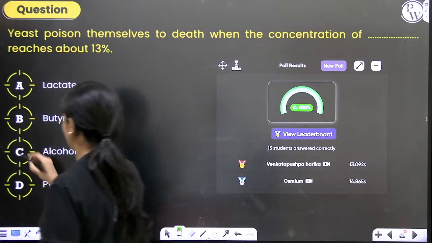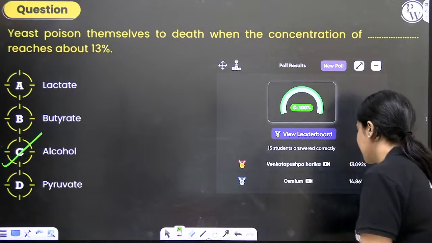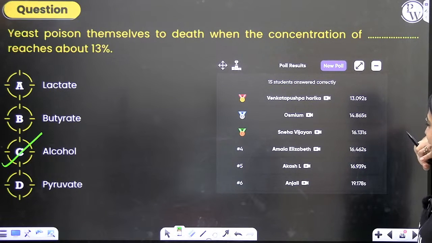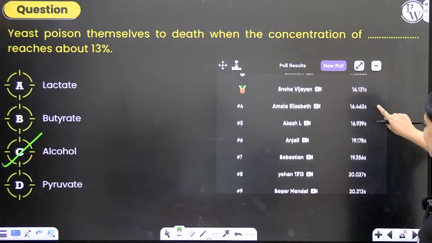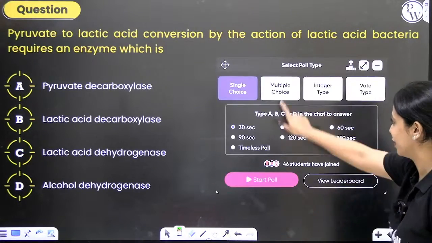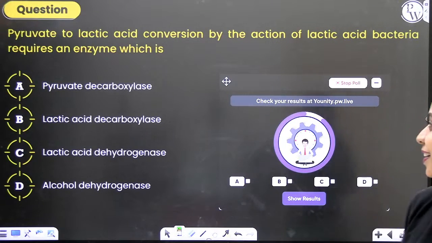100% correct. Venkat Pushpa has answered in around 13 seconds. Naga has answered in 14 seconds. Very good. Oh, on top 3 we have 2 girls. Top 4 is also a girl. Amala, Elizabeth. Nice to see both boys and girls participating. Generally it's dominated by boys. The top 3 ranks.